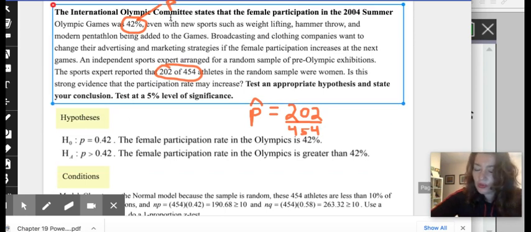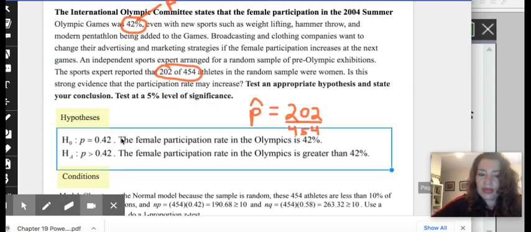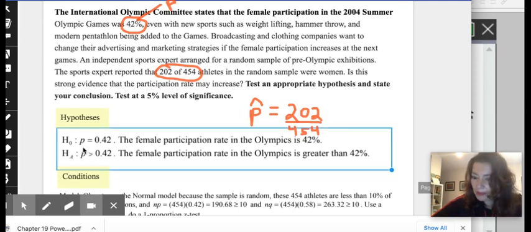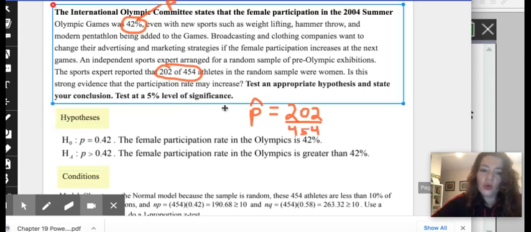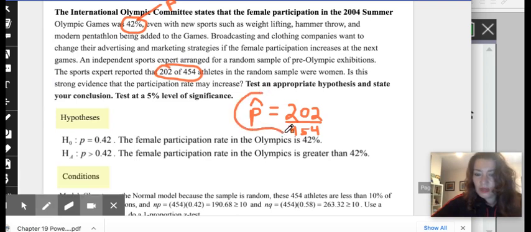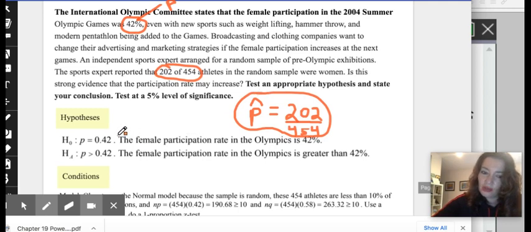Remember, we are trying to estimate the population, so we never put a sample in a hypothesis statement. So be sure to always put your parameter here. Notice the symbols I have is P and not P hat. We are going to use this sample right here to see if we have any evidence to either go with the null or reject the null.